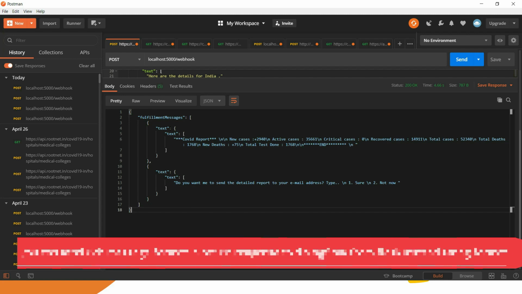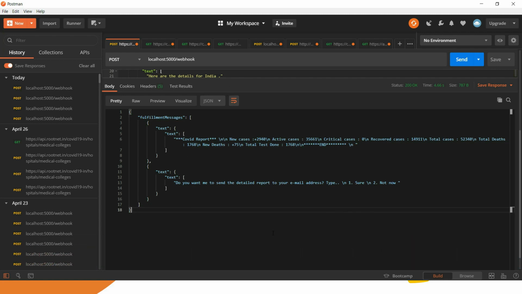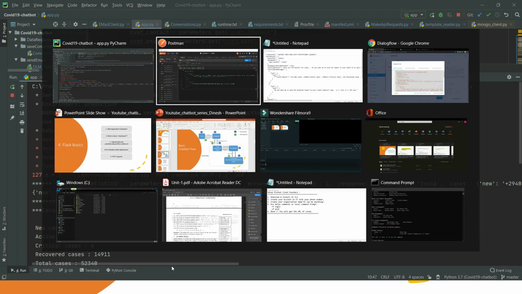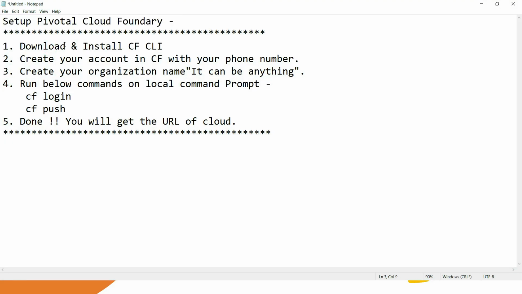Okay, so you can see we have tested it locally. Now we are ready to go for the deployment part. If we have to deploy it, then we have some steps for it. You just need to download and install Cloud Foundry CLI.